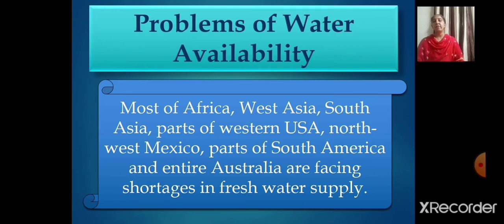See, in most of Africa, West Asia, South Asia, and parts of Western USA, Northwest Mexico, even parts of South America, and in the entire Australia, these are the regions facing shortages in the fresh water supply. In many of these continents, there is a shortage of fresh water supply. Now, see, these countries are located in the climatic zones most susceptible to droughts. These countries face great problems of water scarcity.